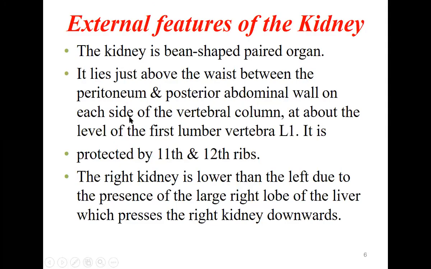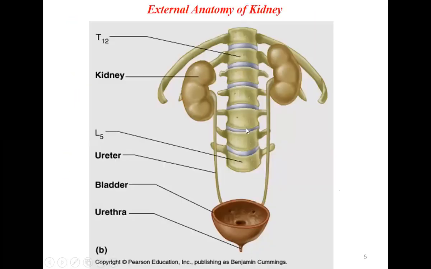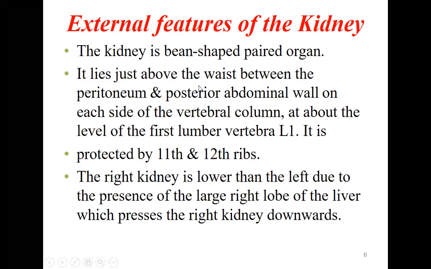And at about the level of the first lumbar vertebra, L1, it is protected by the 11th and the 12th rib. As I said before, it is protected from behind, from posterior, by the 11th and the 12th rib. But if you see here, the right kidney is slightly lower compared to the left. The left kidney is higher because on the right side there is the liver, a big organ. It pushes the right kidney slightly down, and it is protected by the 11th and 12th rib from behind.